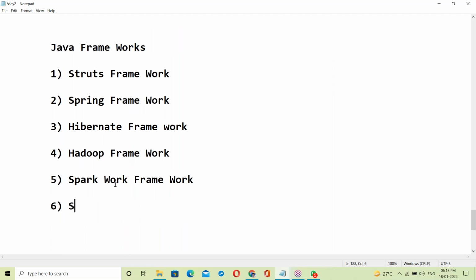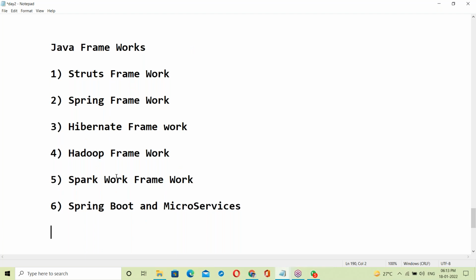Next, now the latest: Spring Boot and microservices. Spring Boot is an extension of Spring. Yes, there are different frameworks in this.